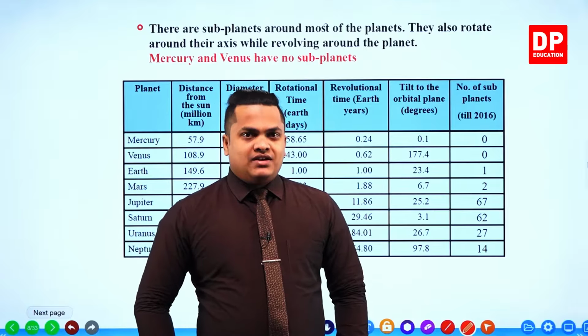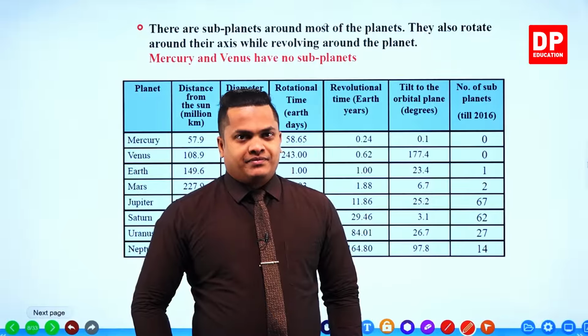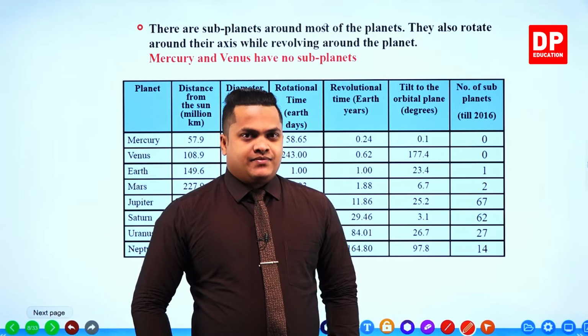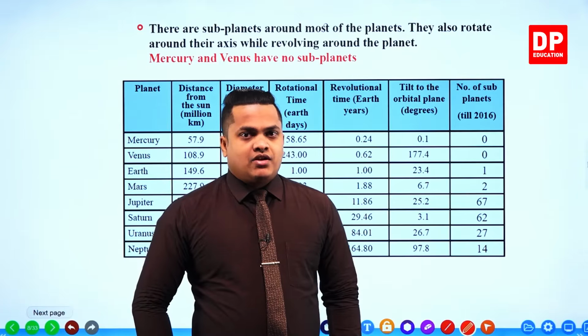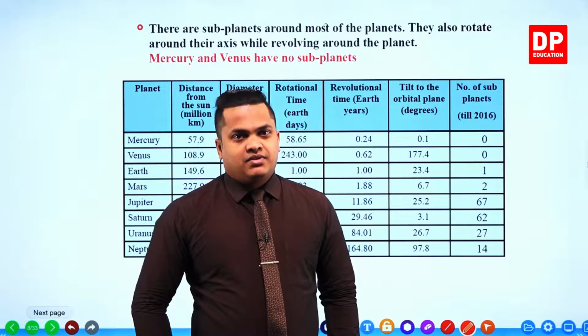Right? So our Earth has one subplanet called the moon. Just one. So you know that the moon is rotating around planet Earth. These subplanets are also rotating around a particular planet. The specialty is that Mercury and Venus do not have moons or subplanets.